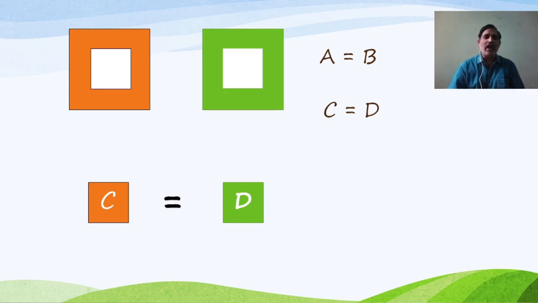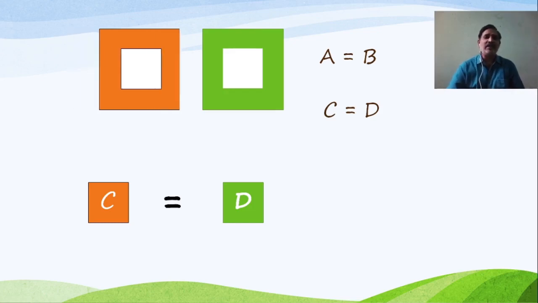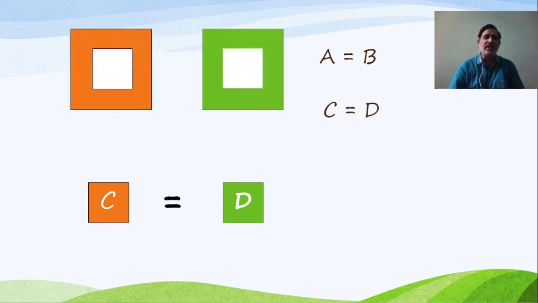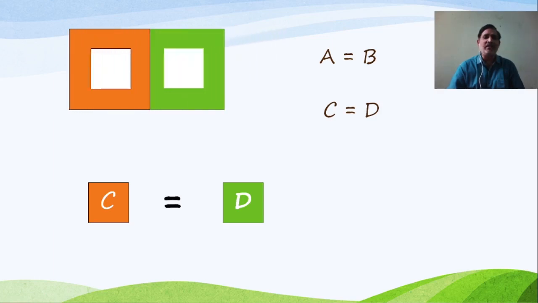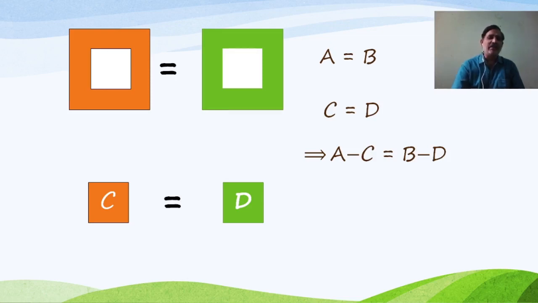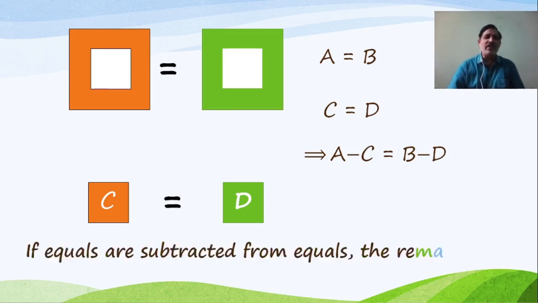Now after the removal of C and D, whatever is left: from A, C is removed, so it is A minus C. From B, D is removed, that is B minus D. They also coincide with one another, means they are also equal. So this axiom is given by: if equals are subtracted from equals, the remainders are equal.